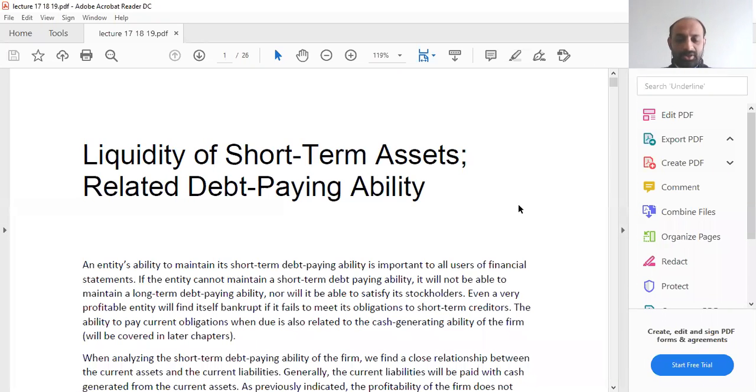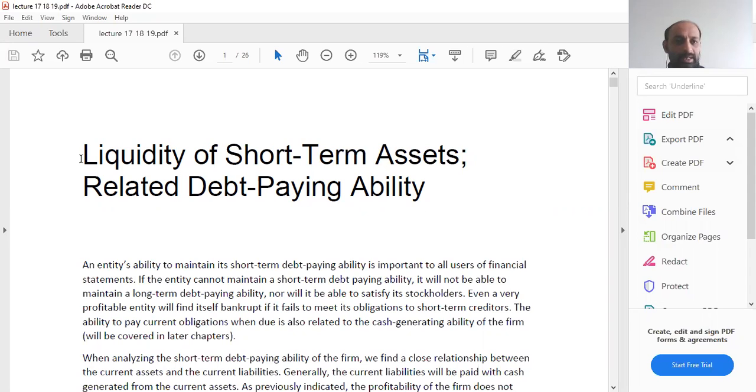Welcome to lecture number 17 of Financial Statement Analysis and Valuation. Now we will start doing the analysis by using the ratios as we had discussed in the previous lecture. So the first ratio relates to the liquidity of short-term assets, related to debt paying ability.